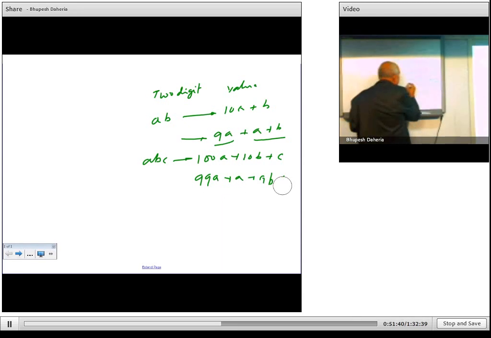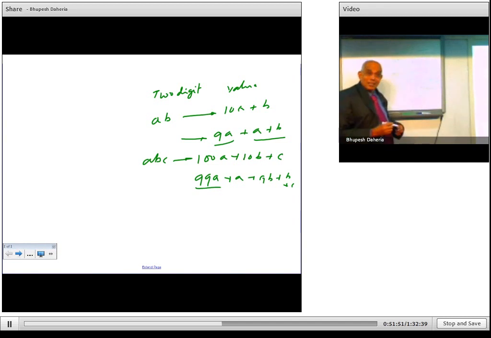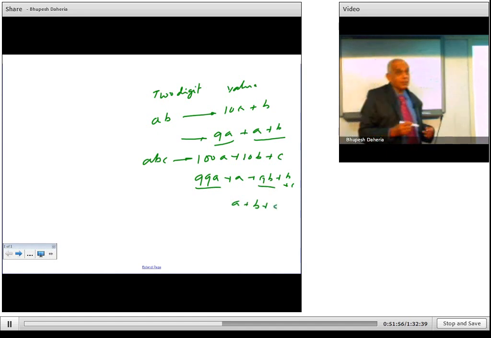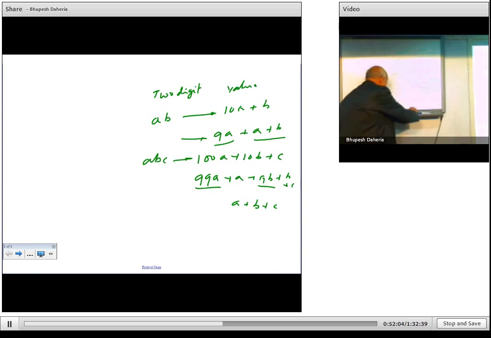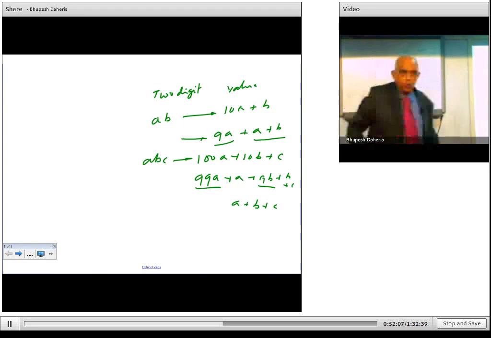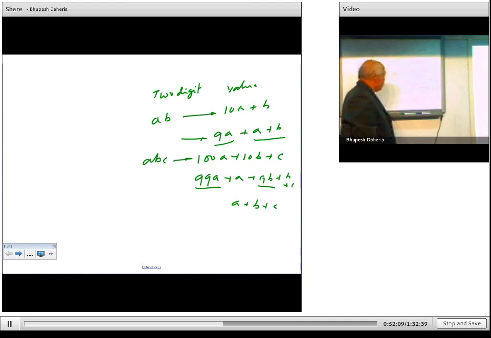So now see, this is divisible by 3. This is divisible by 3. So only if A plus B plus C, which is the remaining portion, is divisible by 3, then the entire number is divisible by 3. Okay. So that is the logic behind it. You see why only the sum of the digits should be divisible. So this is the logic and the mathematics behind it. You must know why also, not just that this is the rule so I am taking it. So this is the divisibility rule for 3, right? We'll go further.